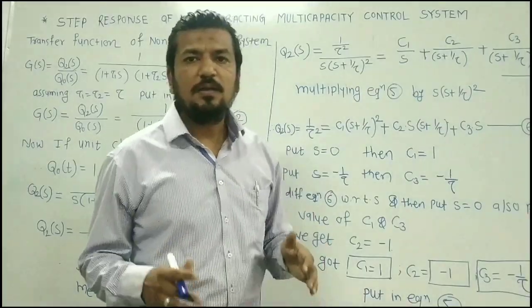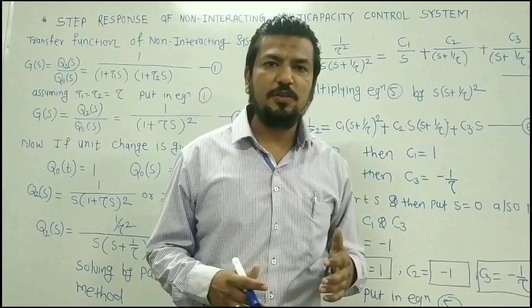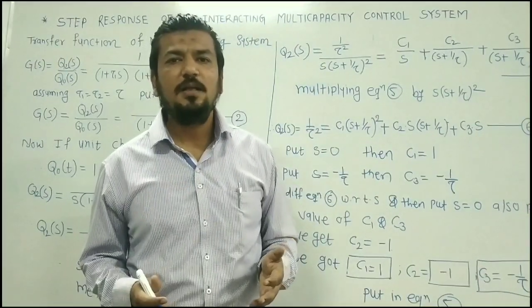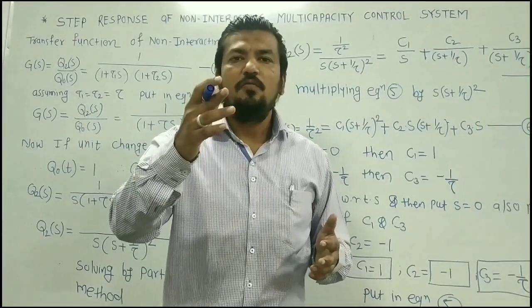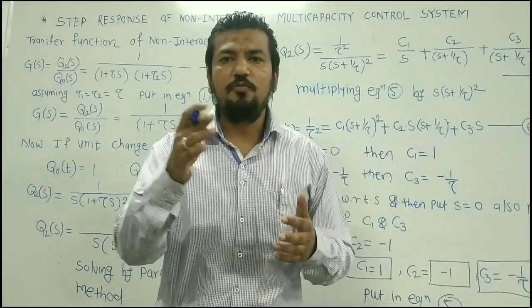And you know better what a step response is. If you want to study the step response, you have to give the step forcing function. The step forcing function is defined as: when the value of the input is increased from its initial value and then kept constant for the subsequent values of time, that is called the step forcing function.